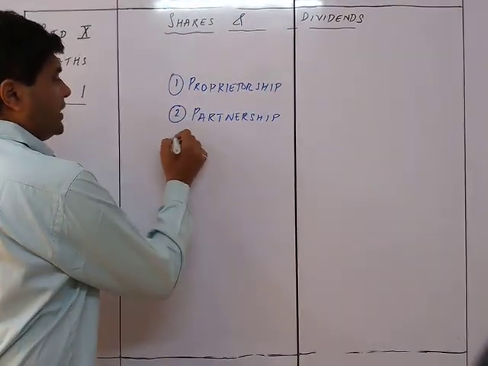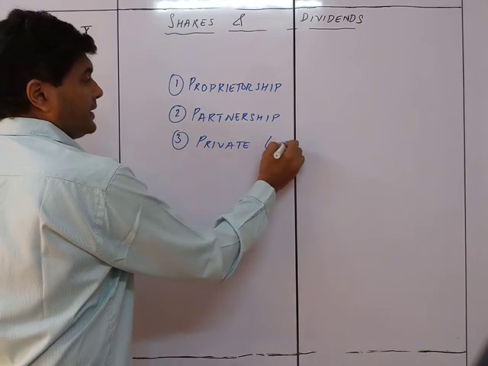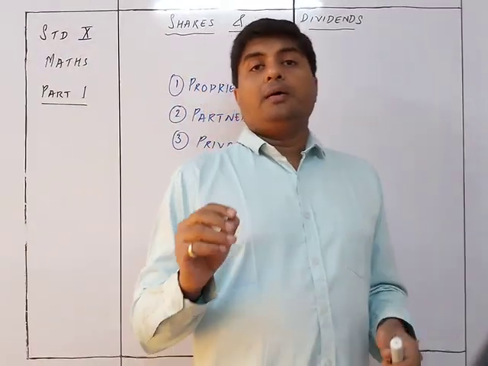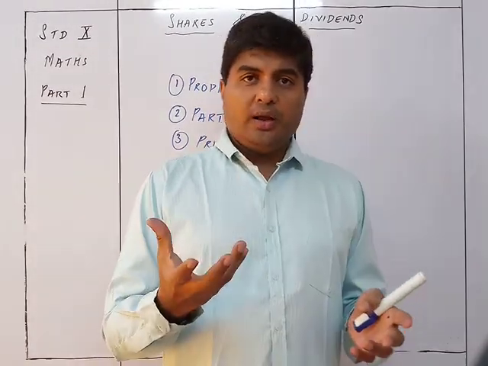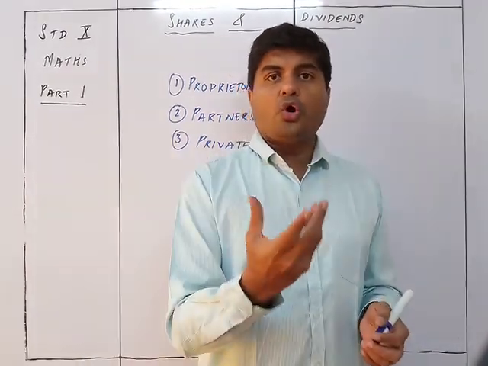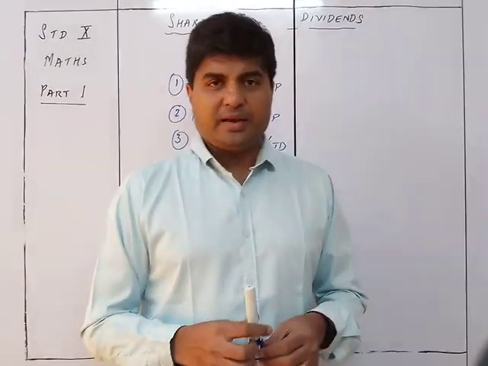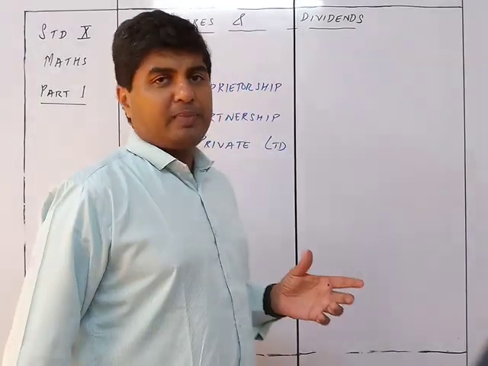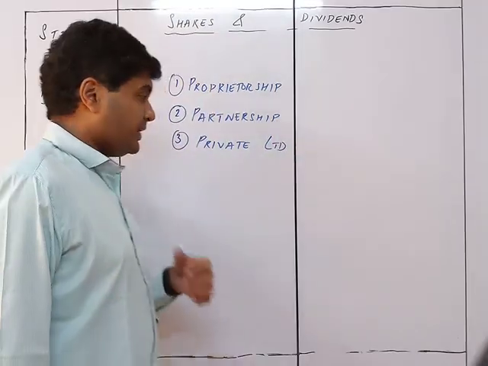So the third one will be a private limited company. A private limited company is one in which the number of, not owners, but investors is more, and they may or may not take part in the running of the company. They have invested their money but are not a partner of the company. Because their number is more, we call it a private limited company. It has its own advantages as compared to the partnership company.